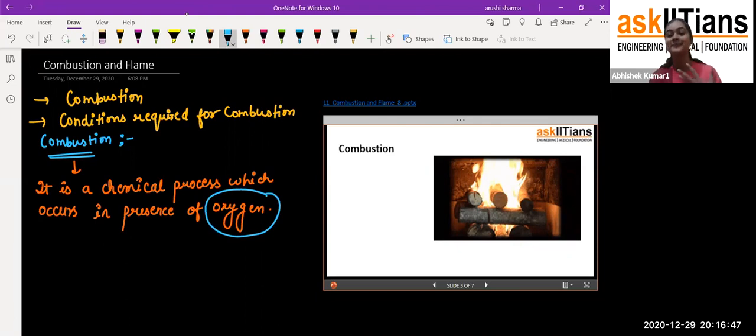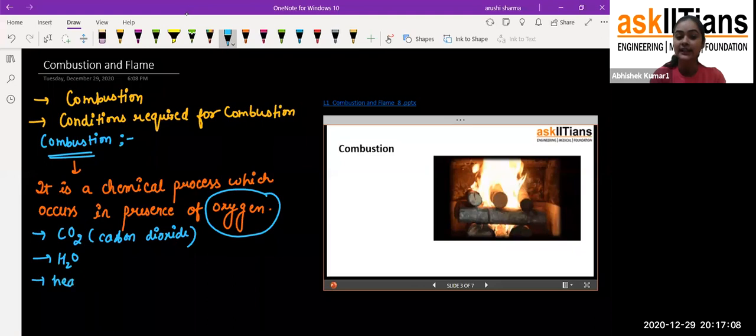And again, we'll come to know exactly what combustion is. It is a chemical process which occurs in the presence of oxygen, and it produces carbon dioxide. I think you know this formula of carbon dioxide. In some cases you also get water, that is H2O, along with heat and light. Like I have told you here, whenever we do this kind of thing in our houses, why do we do that? So that we get heat from it. Exactly, in that process we get heat and light also.